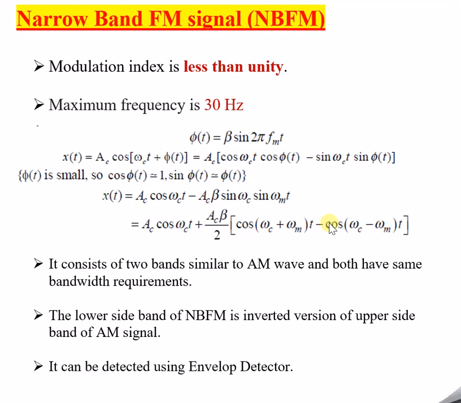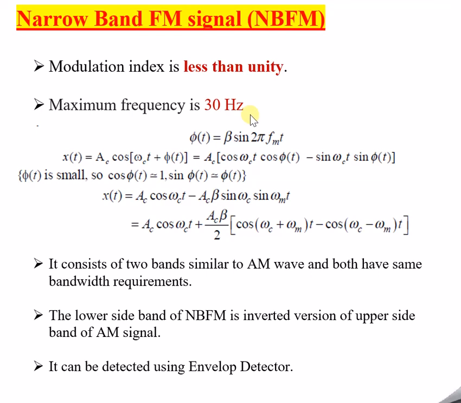You can further simplify this equation to arrive at the standard equation format, though this is still the standard format, I would say. This is called the narrowband FM signal. As the name itself indicates, narrow means small or less, so the band is very small.